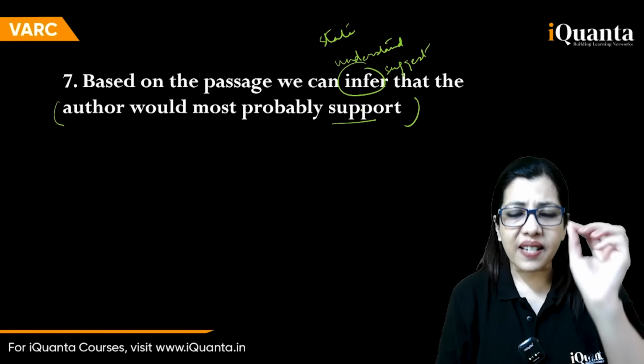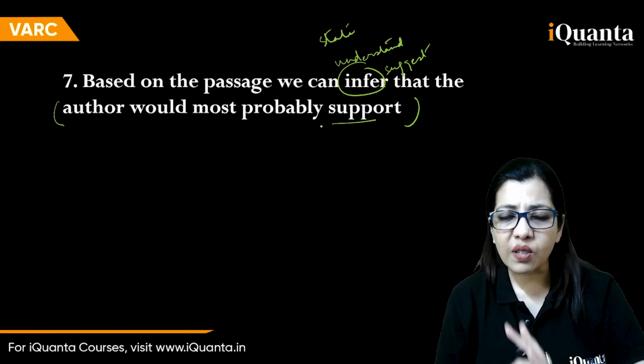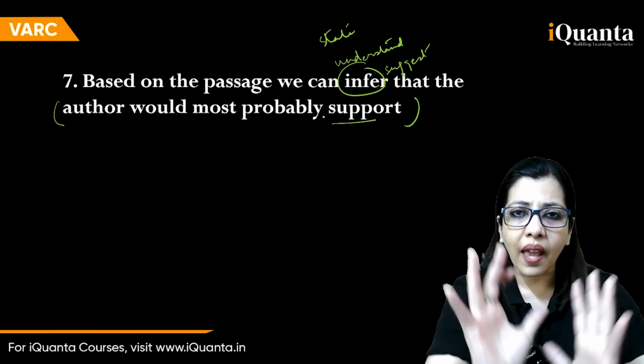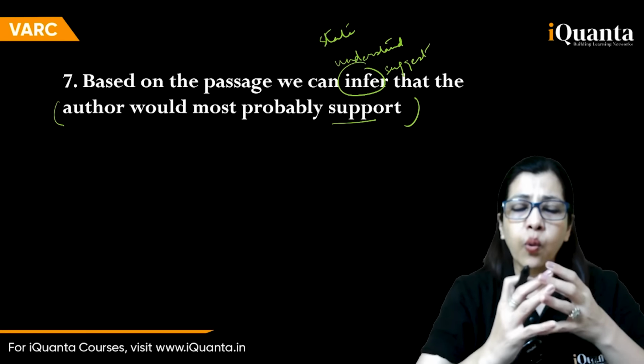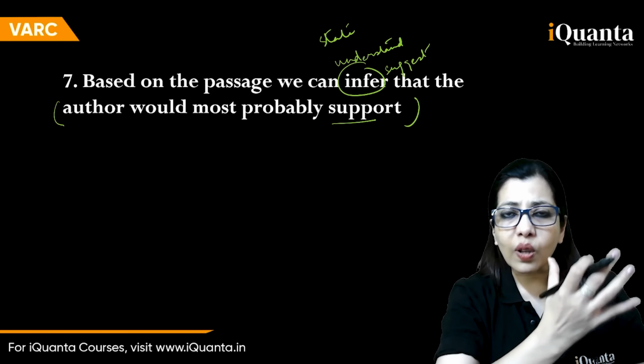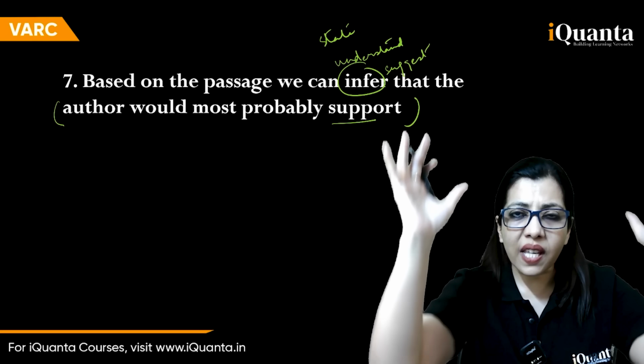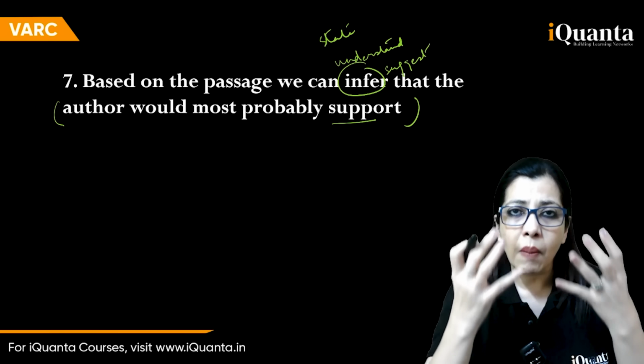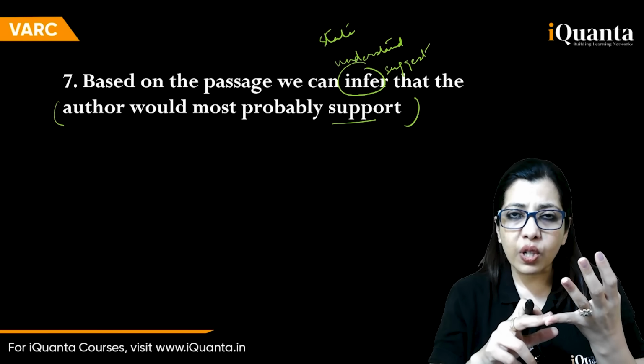As the first step, if you ever see this question, start looking for the conclusion based on everything the author would support. For that, you need to know what the author says. The author would say a lot of things in the passage, but in the last paragraph, the author is going to sum up something. Art should be promoted or not.